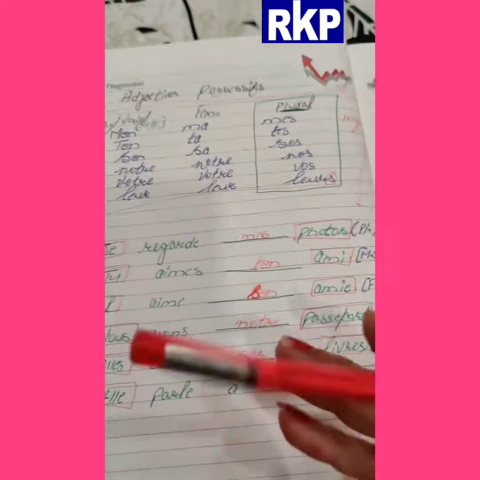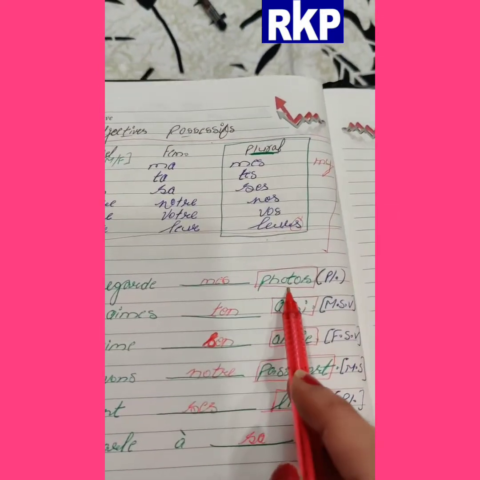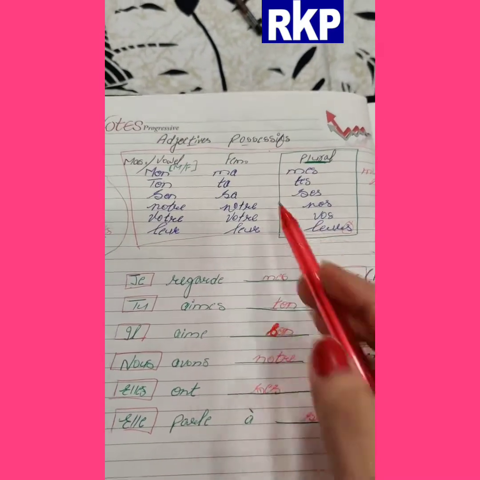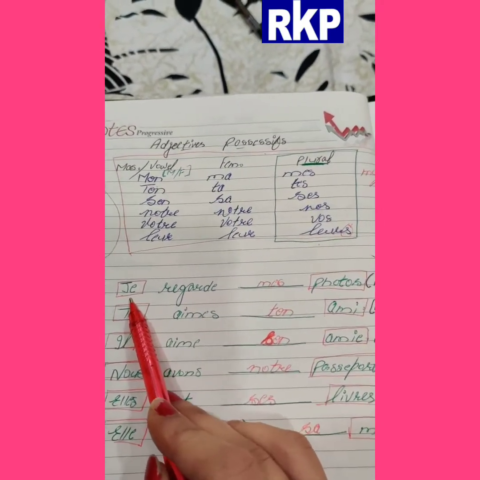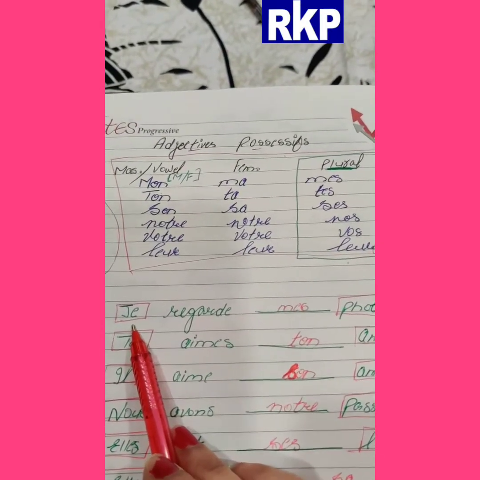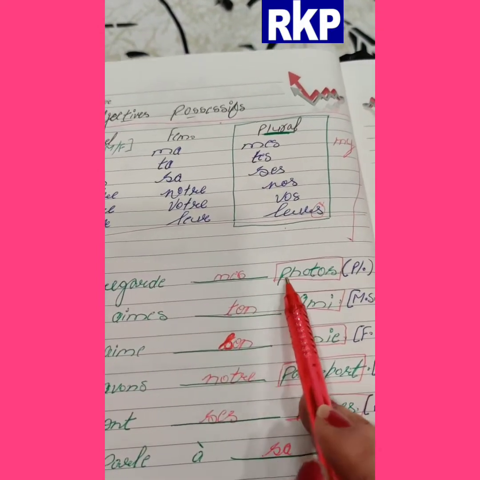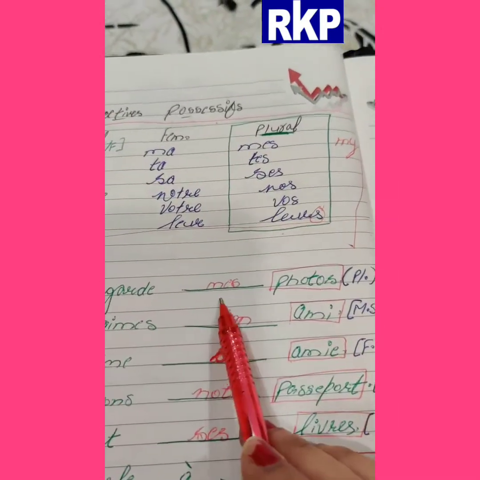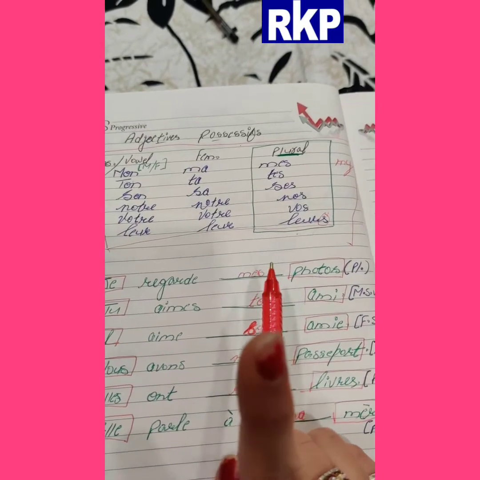Now see what you have to do. For example, the sentence with the blank before 'photo'. You have one sentence. First of all, when we are doing possessive adjectives, we have to encircle the subject and the object. Subject you will get at the start, and the object is the word just after the blank. Both you have to encircle. This is the first step.